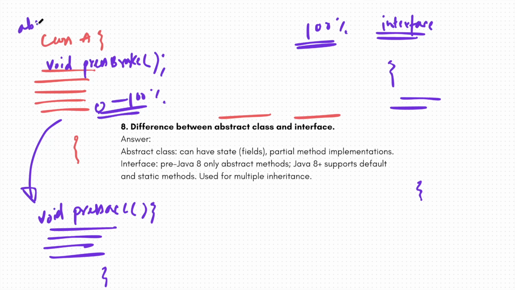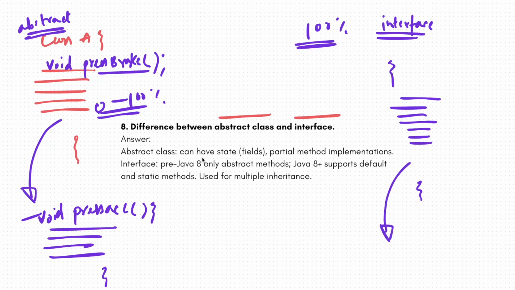This was my abstract class. In an abstract class I can have two types of function: one function whose implementation is not present, another function whose implementation is present. But in an interface I can have only those functions whose implementation is not present, and the implementation should be done by a class which is implementing this interface, right?